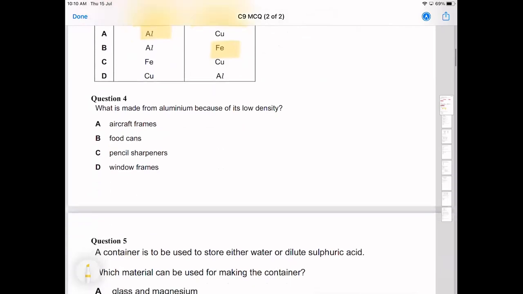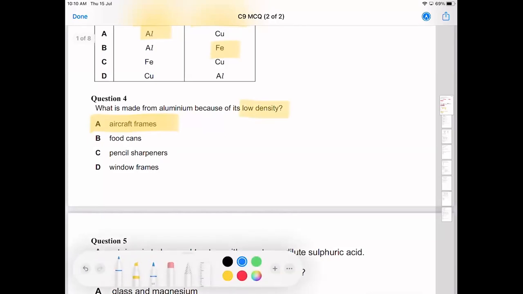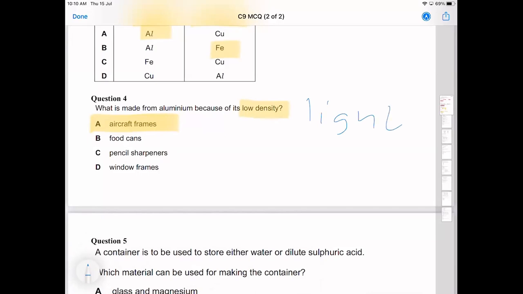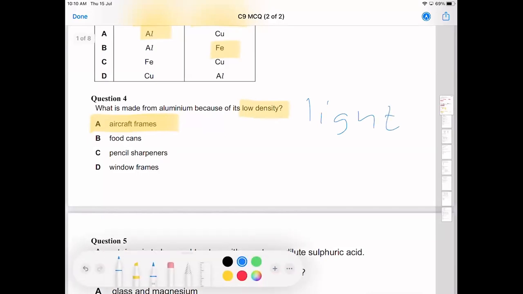What is made from aluminium because of its low density? Aircraft frames. So all those other things are correct, but it's not because of the low density. So food cans would be probably because of the low reactivity, pencil sharpeners probably because it's cheap and malleable, and window frames probably because it's unreactive. But the low density here is referring to the fact that it's going to be extremely light. But all those other things are made of aluminium, but for different reasons.